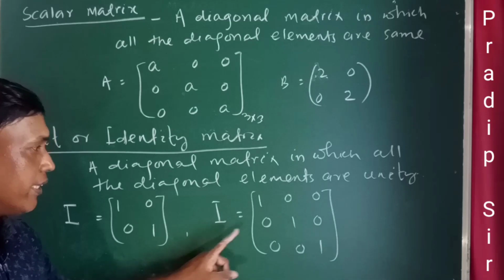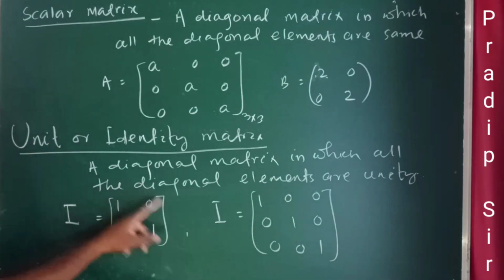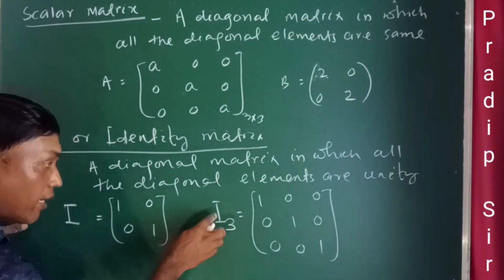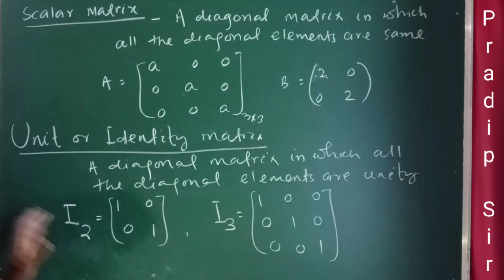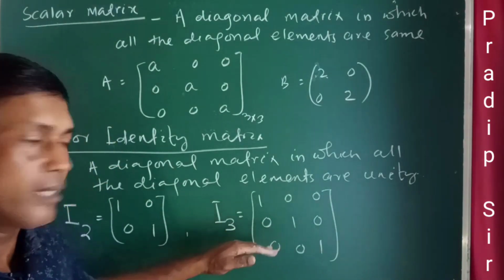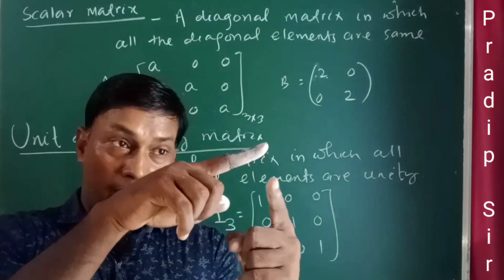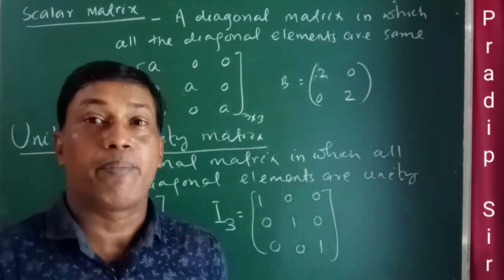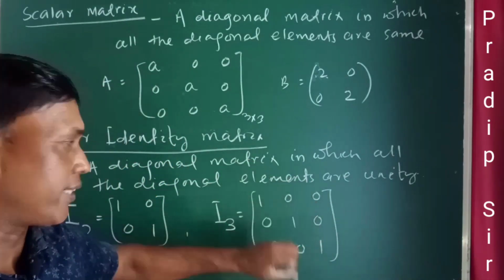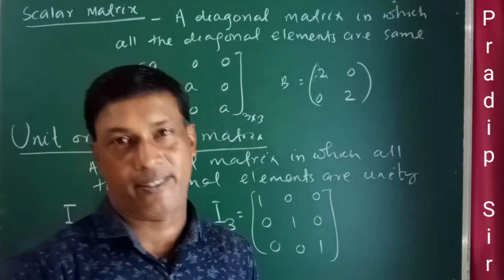So this is I, and this is third order unity matrix or identity matrix. This is second order unity matrix or identity matrix, and particularly the symbol is I3, third order unity matrix, and this is I2, second order unity matrix. And this can be simply written as I. इसको हम I भी लिख सकते हैं, but particularly I3 लिखते हैं. So unity matrix means the diagonal elements are one and the rest elements are 0. But this is a square matrix, this is a scalar matrix, and this is also a diagonal matrix. But the particular name is unity matrix, and it's a very important matrix.